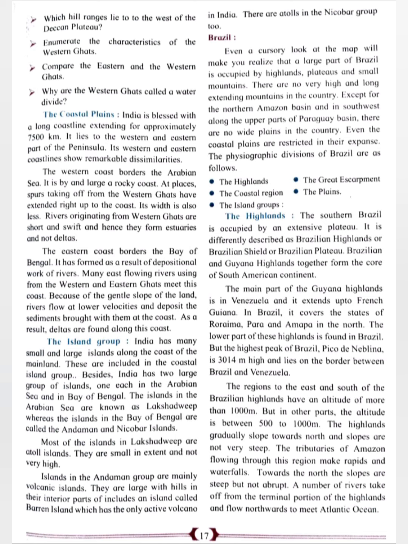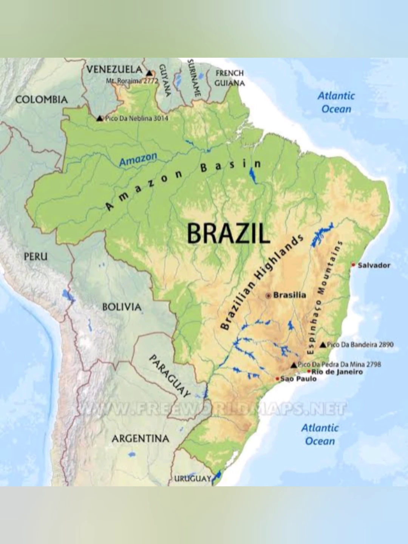Southern Brazil is occupied by an extensive plateau. It is differently described as Brazilian highlands or Brazilian shield or Brazilian plateau. The Brazilian and the Guiana highlands together form the core of the South American continent. The main part of the Guiana highlands is in Venezuela and it extends up to French Guiana. In Brazil, it covers the states of Roraima, Pará, and Amapá in the north. The lower part of these highlands is found in Brazil.